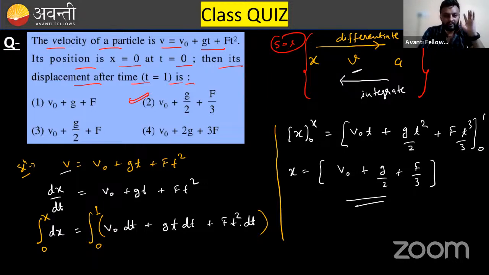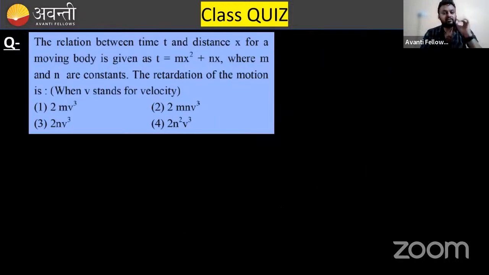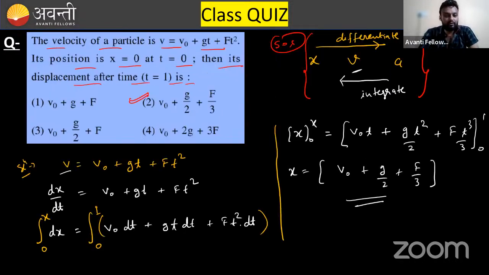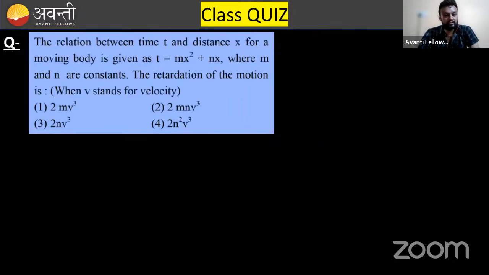Okay. So moving further for the next question. One more thing that I am telling you, these all are the previous year questions. The relation between time and distance x for a moving body is given by this expression, where m and n are constants. The retardation of the motion is?